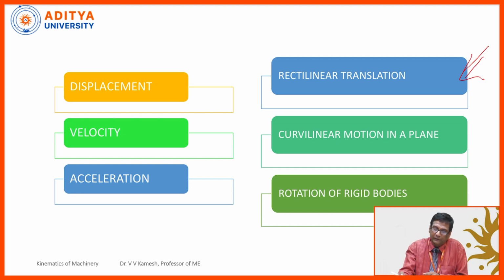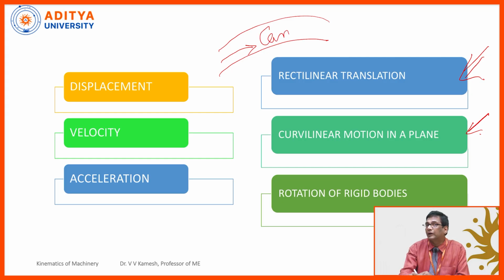Now, you can see this. This is rectilinear translation. Suppose I am holding one end of this pen and I am moving it like this, okay, right? Or otherwise, I am holding at one end and turning like this, okay. So, this is curvilinear motion. Generally, we experience curvilinear motion when there is a road and you are in a car or bus, and when it is turning to the left or right, then you have some feeling, right? So, you are moving to the left, you are moving to the right. This is called curvilinear motion, right?